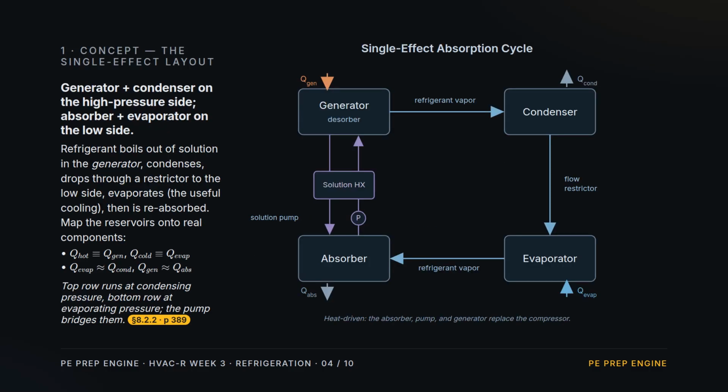Concept 3. The single effect layout. Refrigerant is boiled out of solution in the generator, condenses, drops through a restrictor to the low pressure side, evaporates to do the cooling, and is reabsorbed. Mapping the reservoirs. Hot heat is generator heat, cold heat is evaporator heat, and to a good approximation, the evaporator matches the condenser, and the generator matches the absorber.